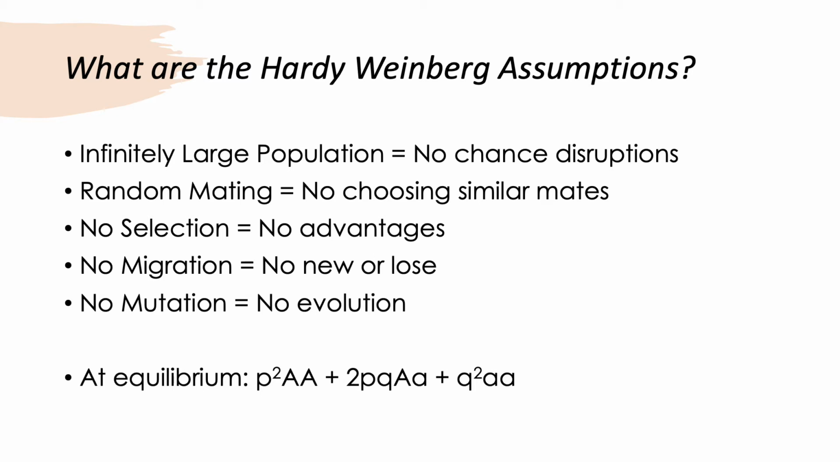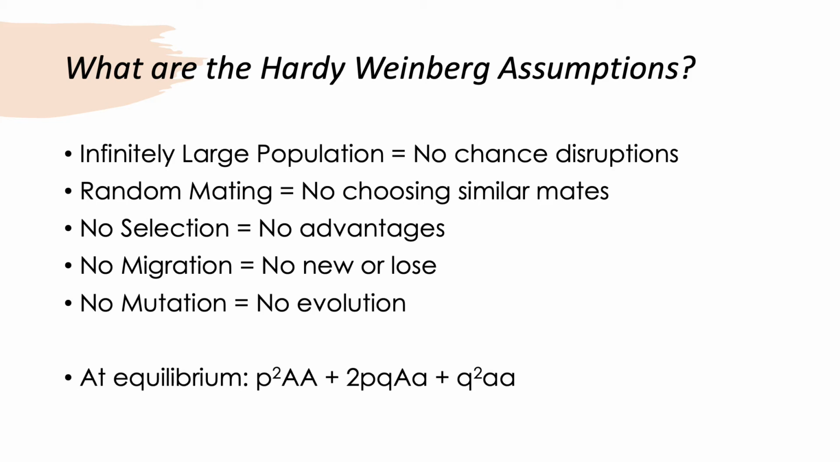Number 2. Random mating. This is the antithesis of assortative mating, which means that individuals are more likely to mate with mates similar to themselves. Over time, the heterozygous genotype would be less prevalent. Number 3. No selection. This means simply that no individuals have advantages over others. They can't get evolutionarily ahead.